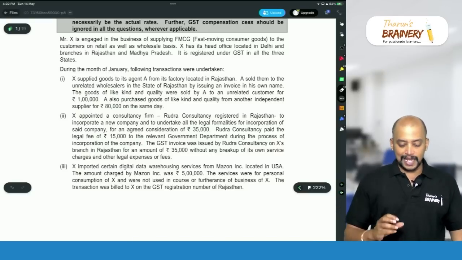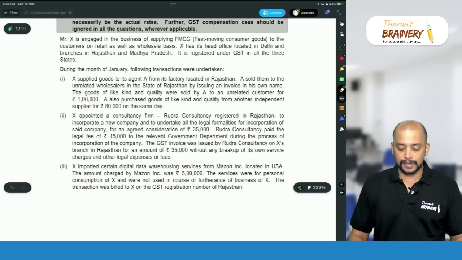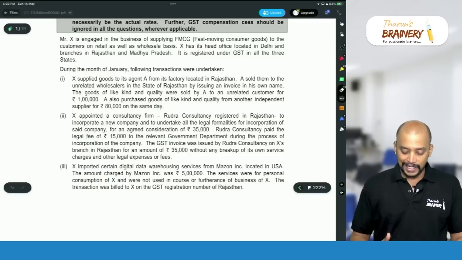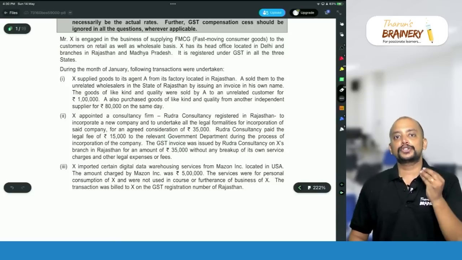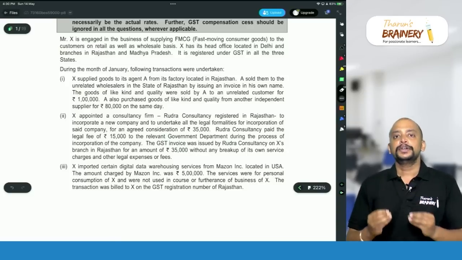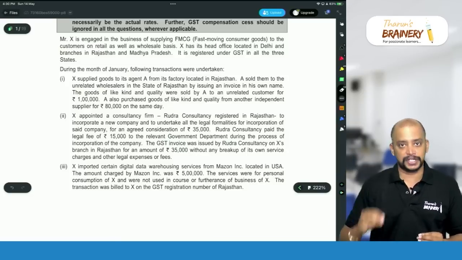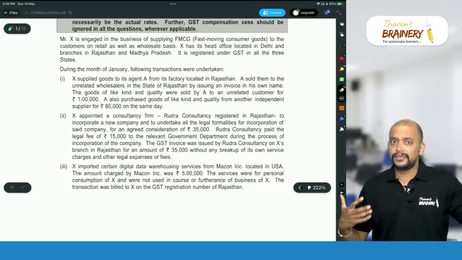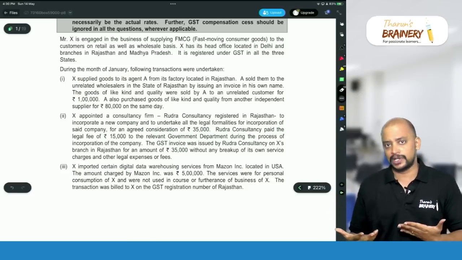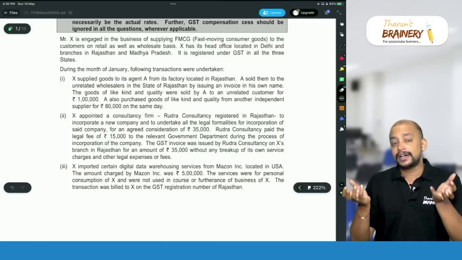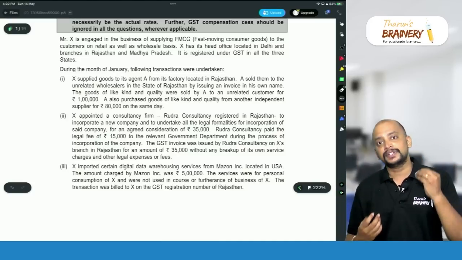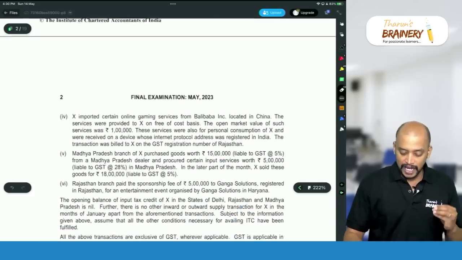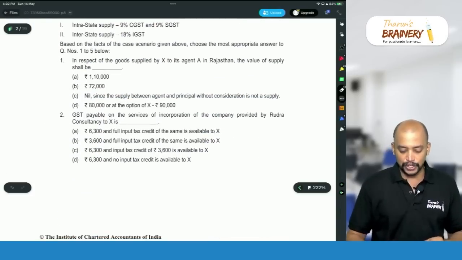So Mr. X is engaged in business of supplying FMCG, like that one case scenario question has been provided. For all case scenario questions your approach should be, first you need to see the MCQs, because the question will go into 1 page, 1.5 page and all. You may be lost as to what is the requirement that we need to do. So that's the reason why first we need to refer to the MCQ part. So you can see the MCQ part here.